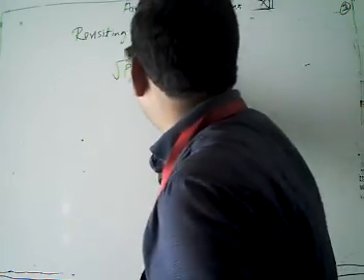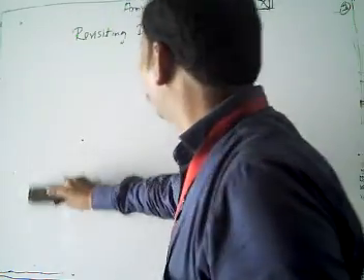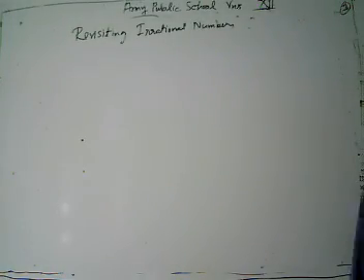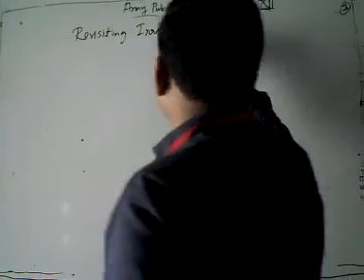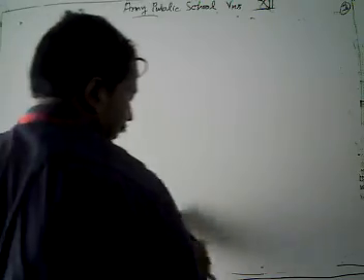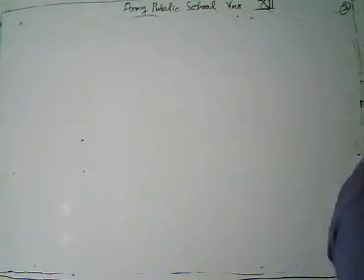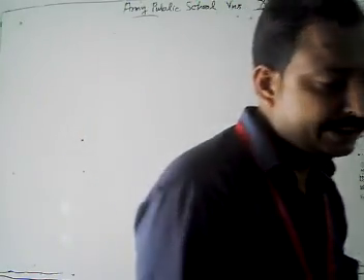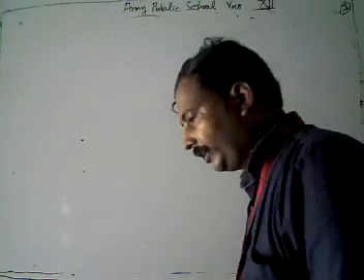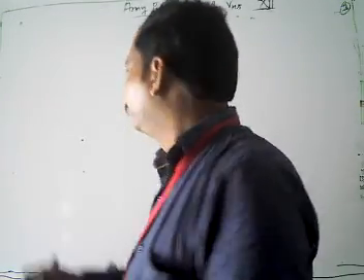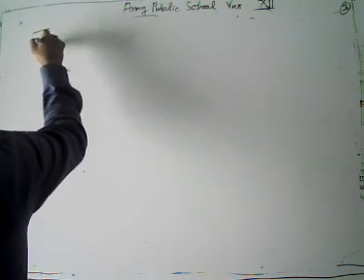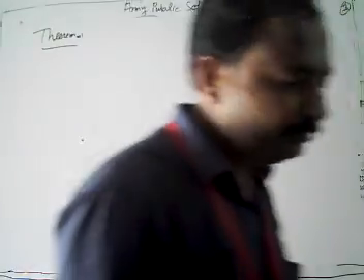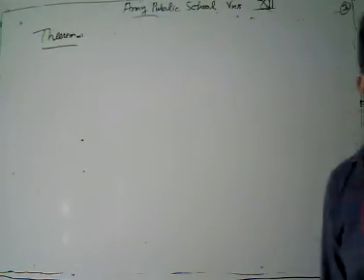Now, before we prove that root p is irrational when p is prime, we first introduce one important theorem. First we prove this theorem, then we are able to prove our given statement. Then what is our theorem?